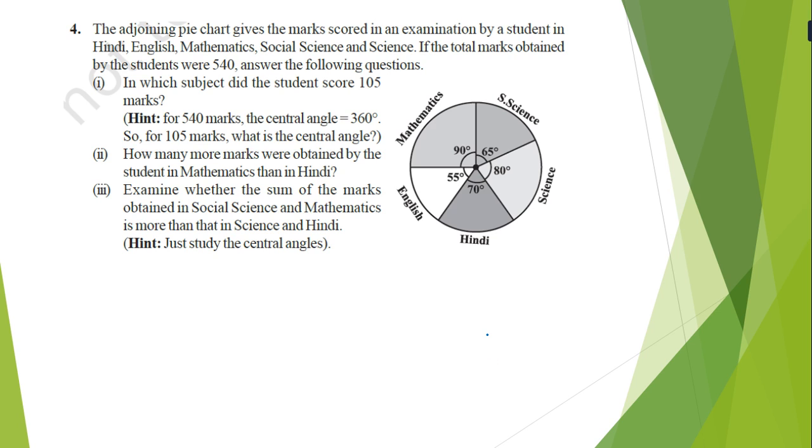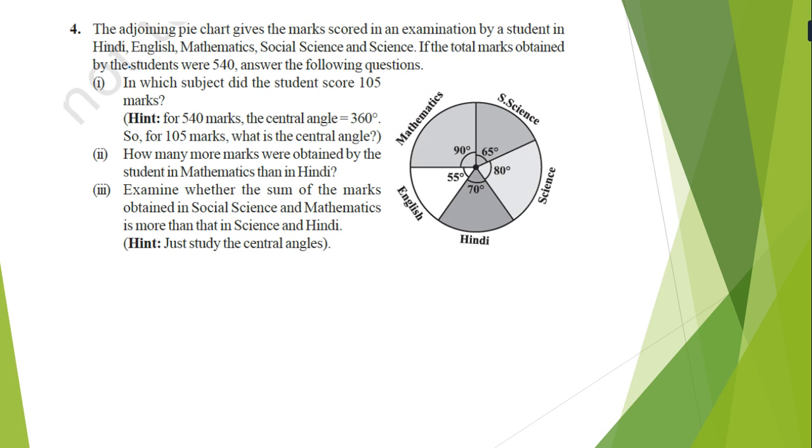Now if you will see the question, the pie chart is already given, but when hints are given, it means it is slightly more difficult than whatever we assume. The question is: the adjoining pie chart gives the marks scored in an examination by a student in English, Hindi, mathematics, social science and science.